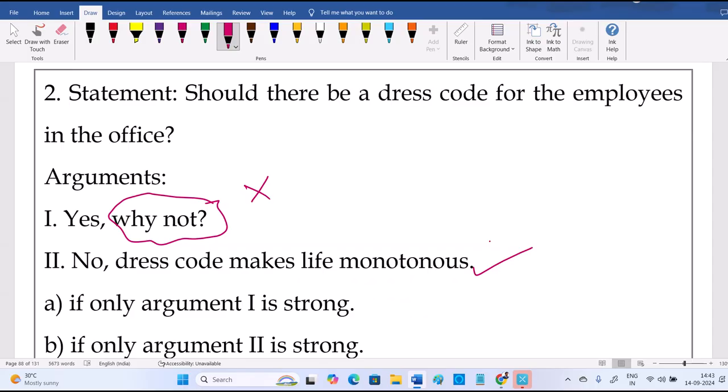If everybody is in uniform, I feel disciplined. But okay, it's not colorful, right? So that's the difference. They mentioned that it's color related. Life is not colorful. So fine.